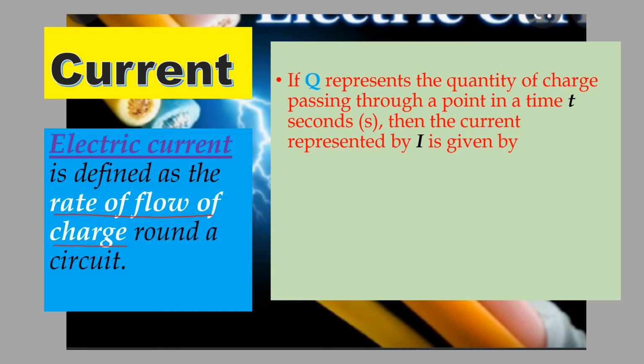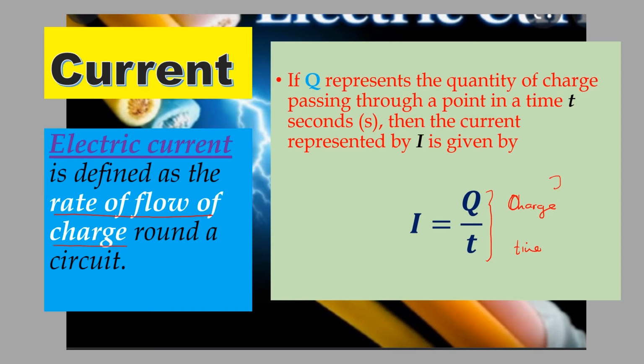Then if Q represents the quantity of charge passing through a point in time t in seconds, then the current represented by I is always given by the expression I = Q/t, with Q standing for charge and t standing for time. Every time you define something and you hear someone say this is a rate of flow, whenever you hear the word rate, it means that they are trying to emphasize the idea of time.